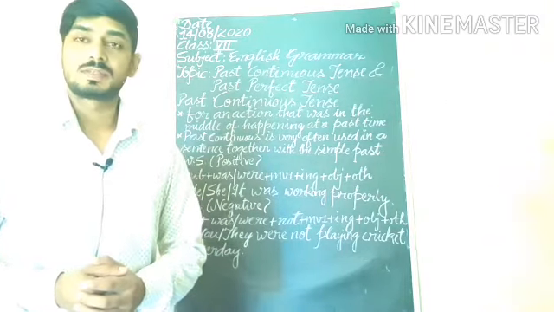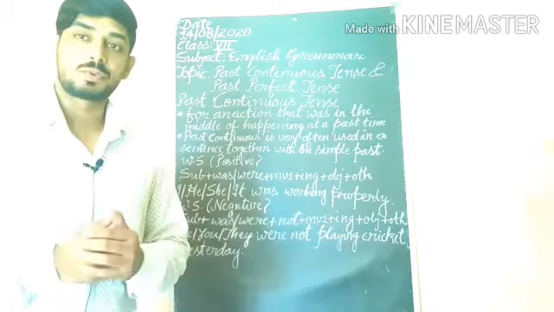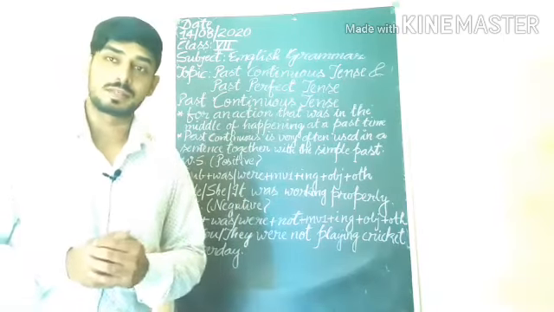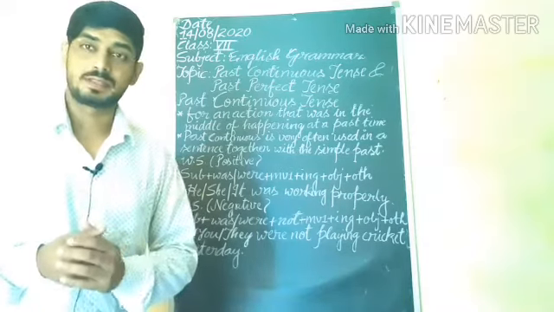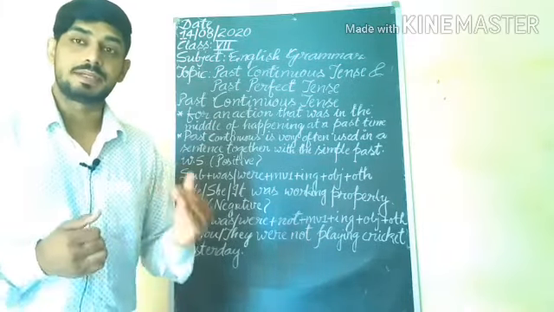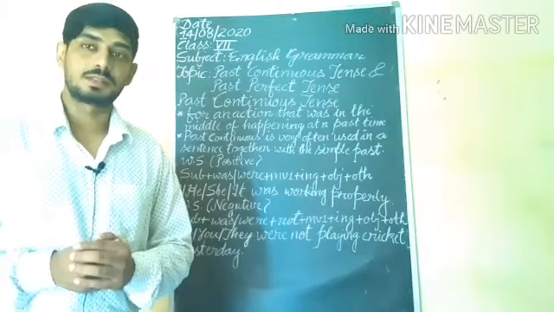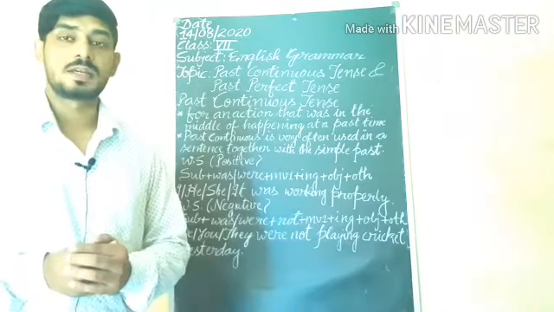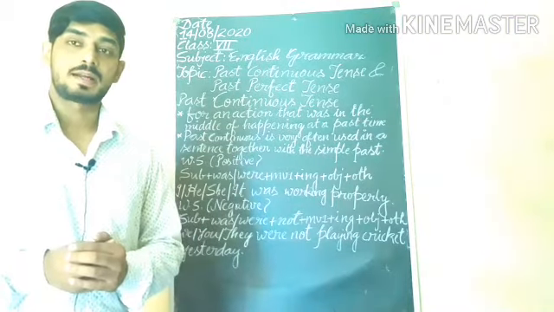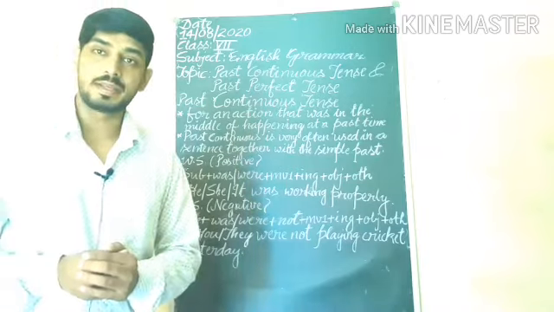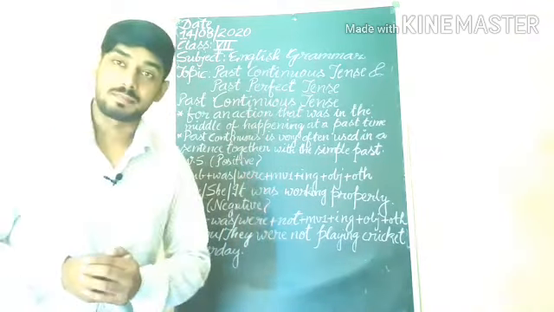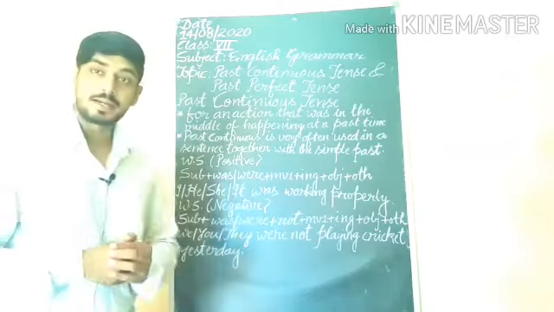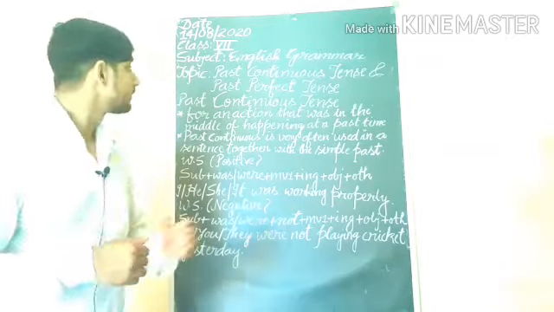Past continuous means known as progressive, and past perfect means complete. The action which had completed in past, and progressive means the action which was in continuous mode in past time. Understand? So come on to the chapter and try to understand it in a better way.